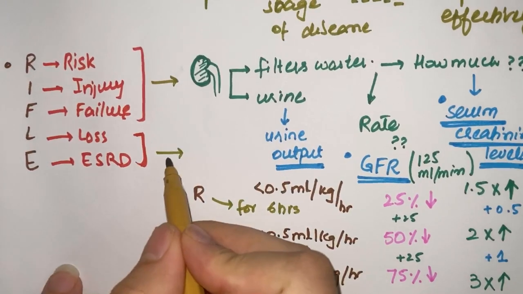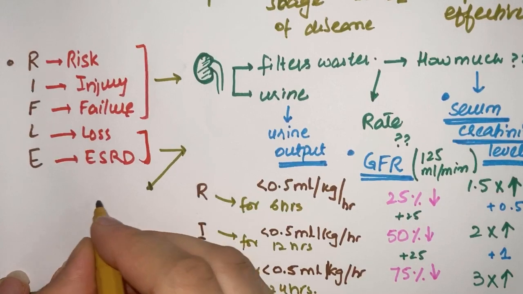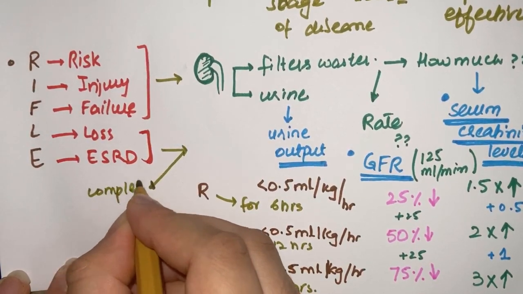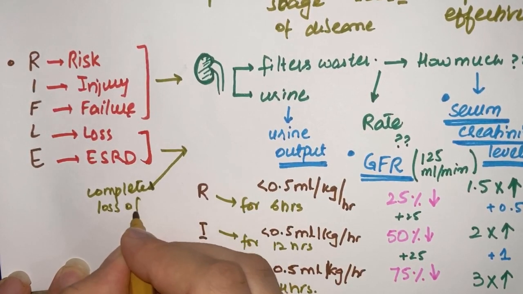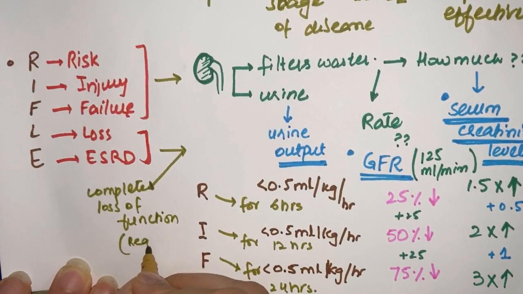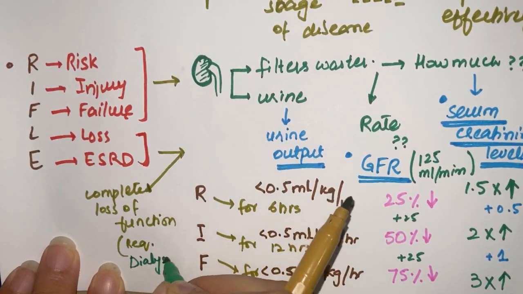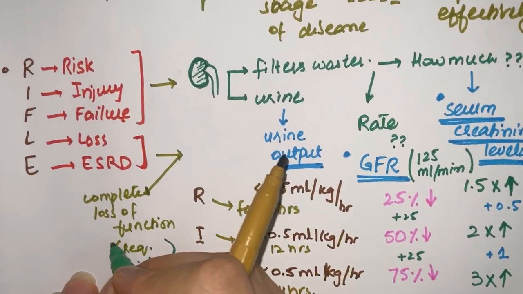Now we are left with just 2 points, that is loss and end stage renal disease. These two are the easiest stages. At this stage there is complete loss of function of the kidney, and the patient is now requiring dialysis for survival, in both these stages.